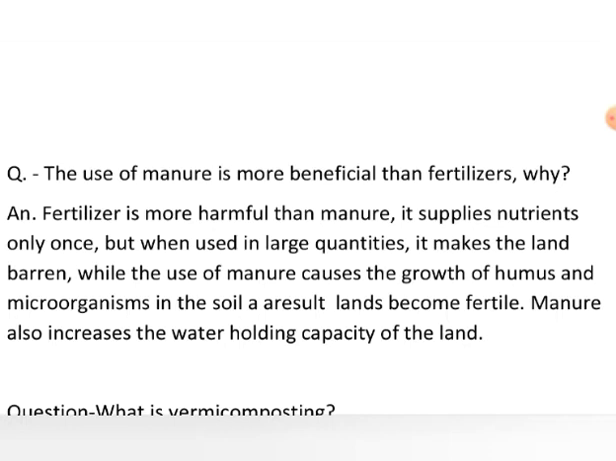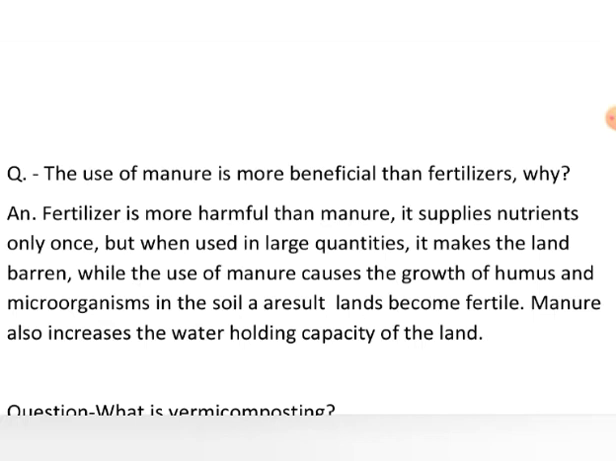Fertilizer supplies nutrients only once, but when used in large quantity, it makes the land barren, while the use of manure causes the growth of humus and microorganisms in the soil. As a result, land becomes fertile. Manure also increases the water holding capacity of the land.